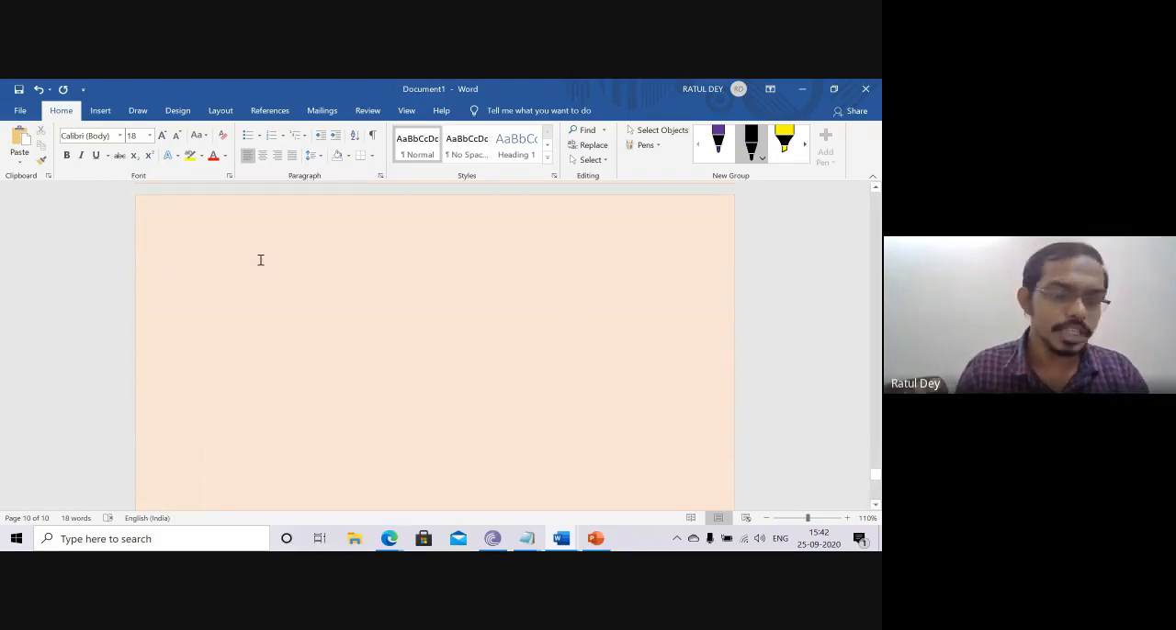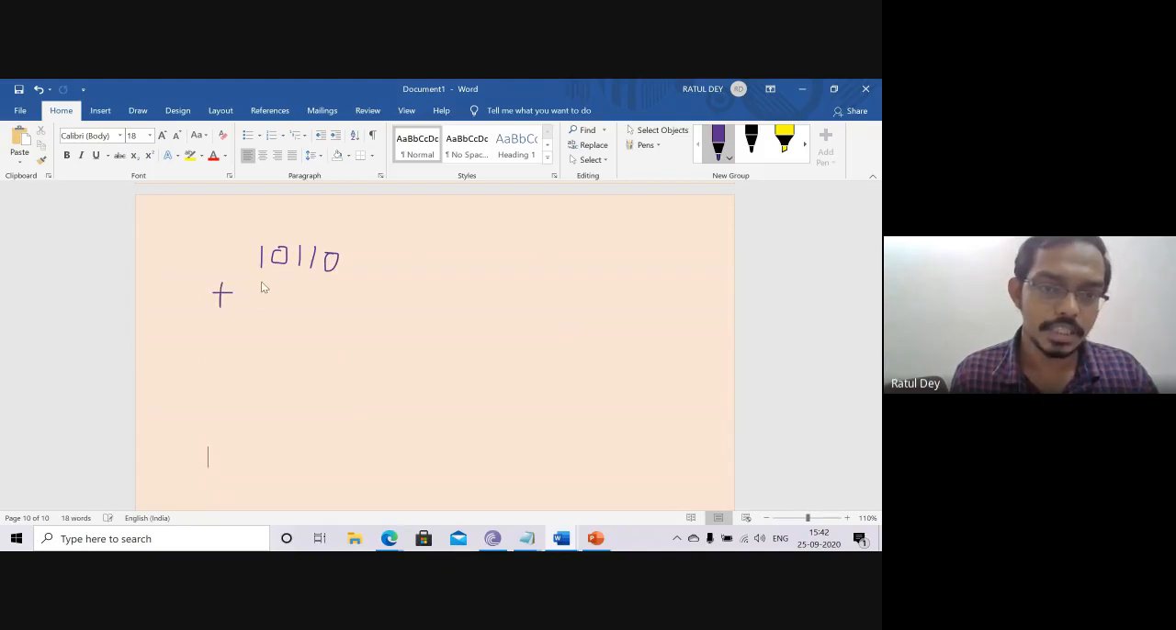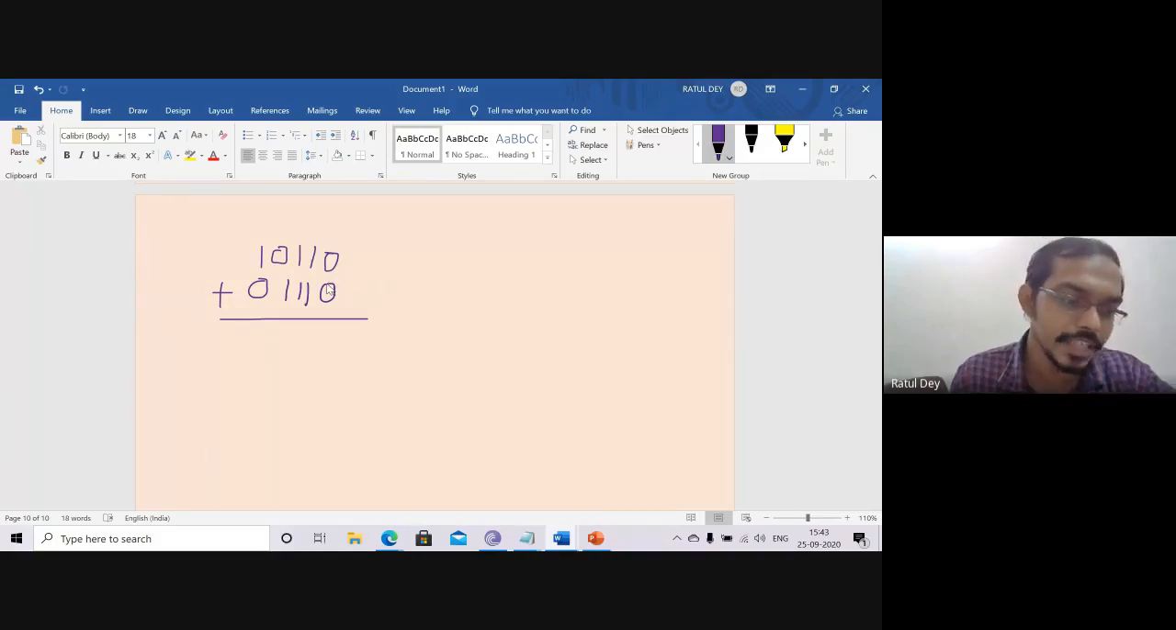Now for binary addition, to add numbers, remember that two numbers are required. Suppose I take one number, 10110, plus another number, 01110. So how can we add these numbers? Whenever we add, there are two values: first is the sum and next is the carry. So we have to go for the sum and carry option.